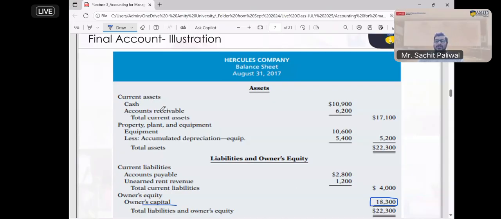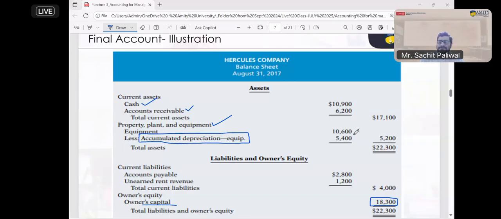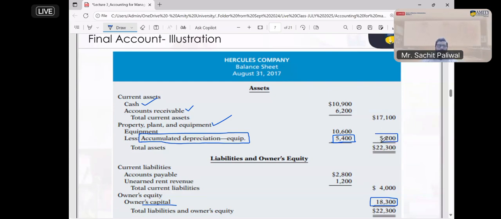Now we will record all the assets. While going through the trial balance, we have already identified the different assets we have. So we have cash, we have accounts receivable, we have property, plant and equipment. And from there, I will deduct all the accumulated depreciation on the equipment, that is 5,400. This is the total depreciation incurred on the property, 5,400. I have deducted it, and the remaining asset value is 5,200. Okay.